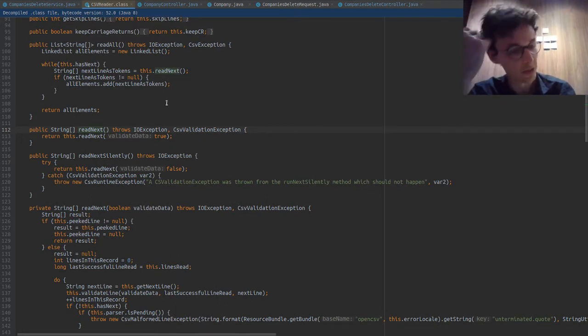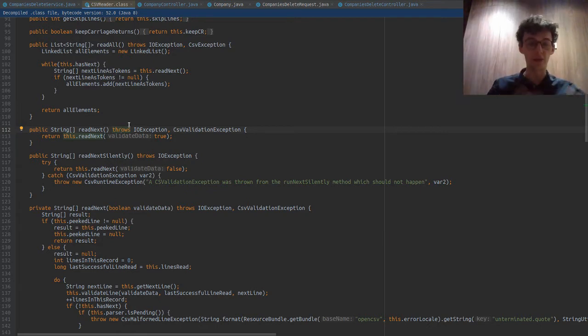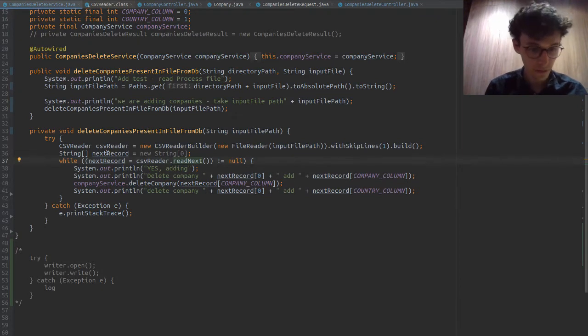Throwing an exception is basically saying, if a method throws an exception or can cause an exception, we have two options. We can build a try catch and handle the exception at this level. Or alternatively, we can throw it, and then any method that calls this method has to handle the exception. That method can either choose to throw it again further up in the program, or choose to handle it. Because this throws an IO exception, we have to use a try catch.